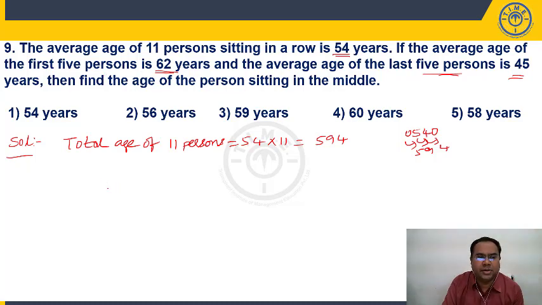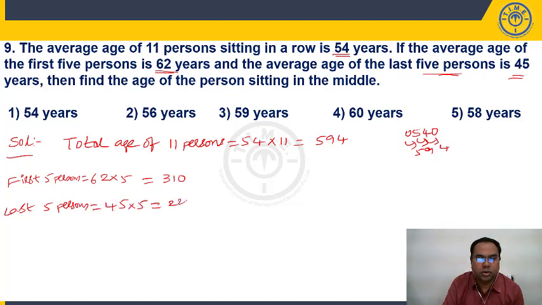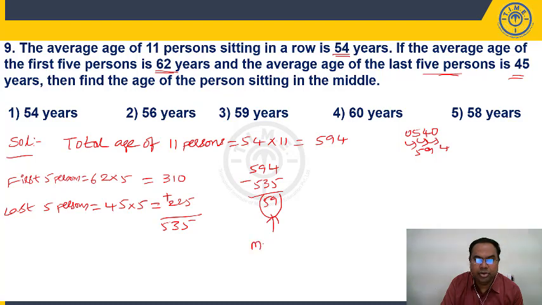So, what is the total age of those 5 persons? 62 into 5, right? First 5 persons, average into ends, how much? 310. Last 5 persons total: 45 into 5 people, 225. Add this, 535. So first 5 persons and last 5 persons, total we have 10 people total 535, 11 people total 594. 594 minus 535, the difference is 59. This is the age of the middle person.